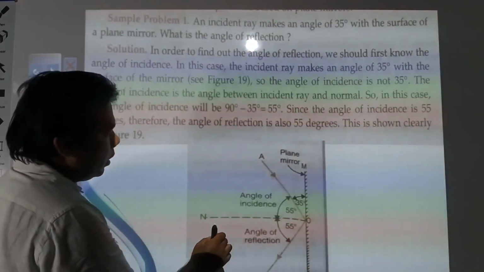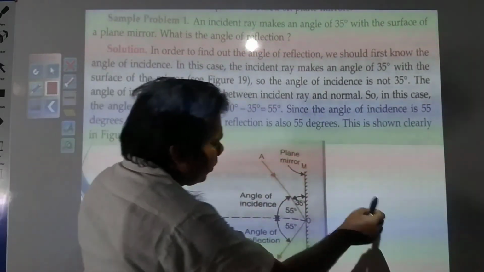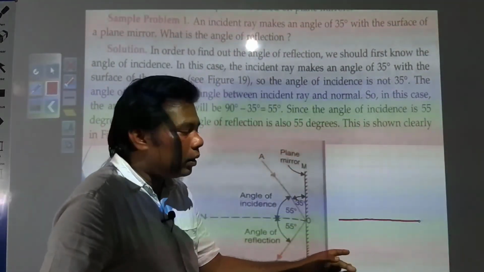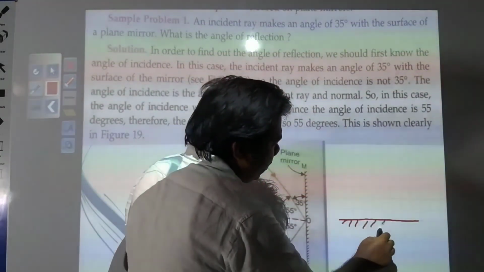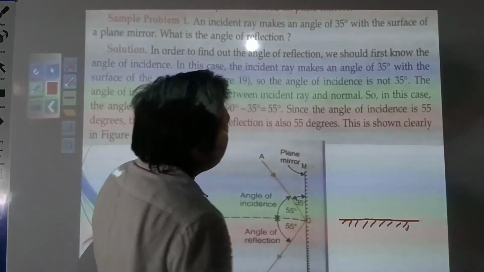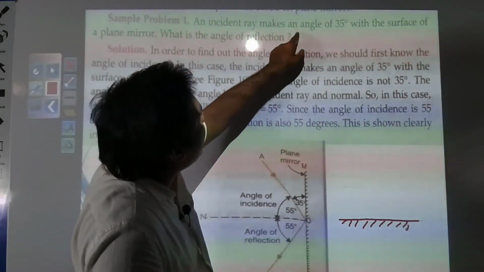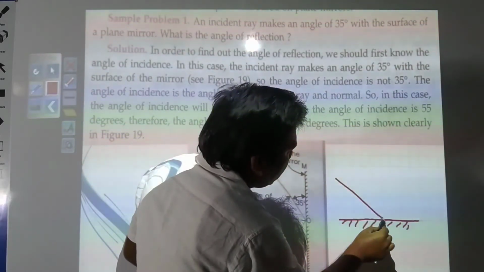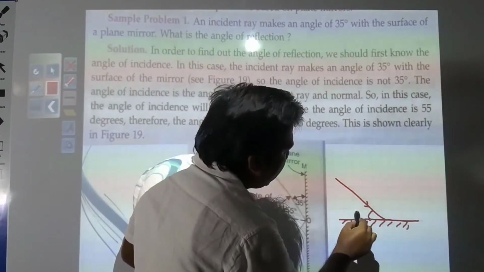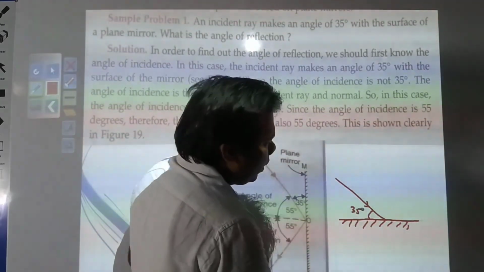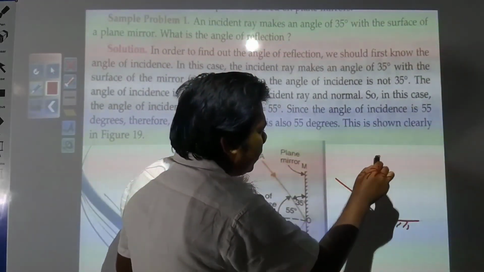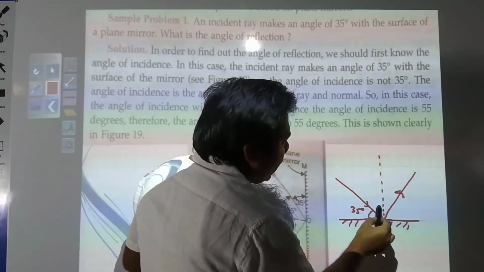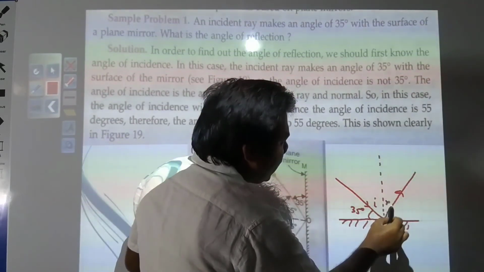Suppose a figure has been given, you will understand that. Suppose in this figure this is the surface of the mirror, the reflecting surface. An incident ray makes an angle of 35 degrees with the surface of a plane mirror. So this is your incident ray, and this angle has been given, this is 35 degrees. And suppose this is your normal. So the angle of incidence will be this, and this will be the angle of reflection.